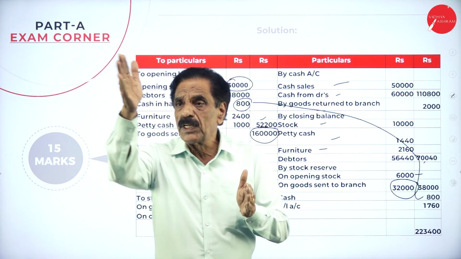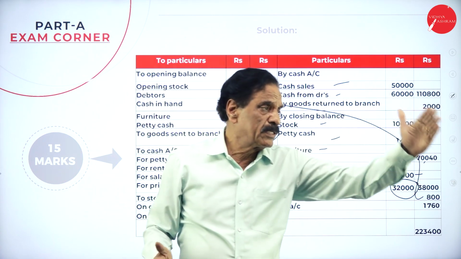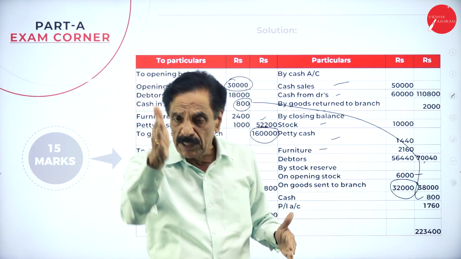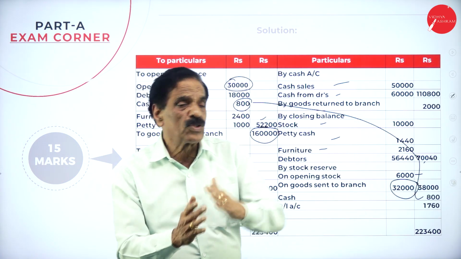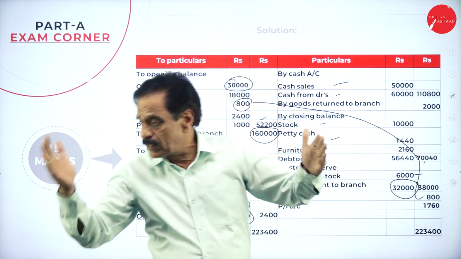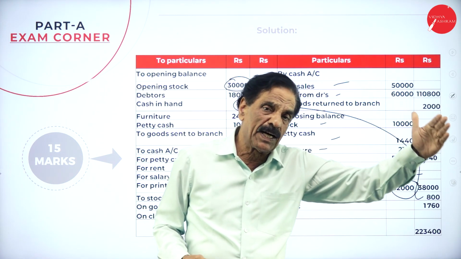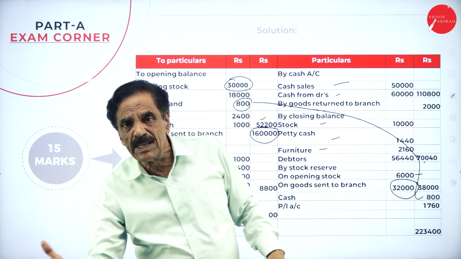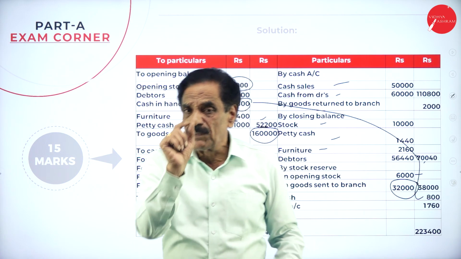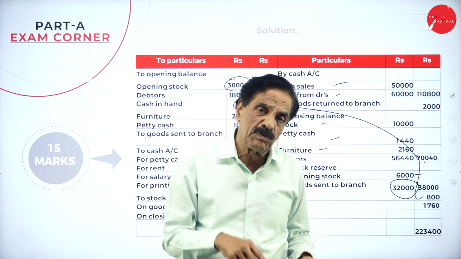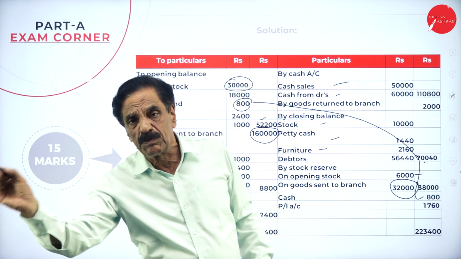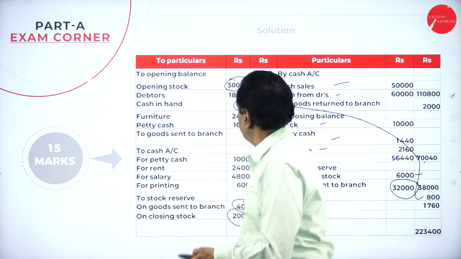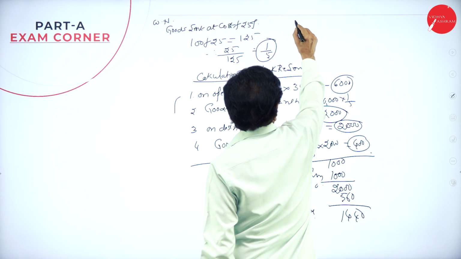Opening stock is on the debit side, stock reserve on the credit side. Goods sent to branch on the debit side, stock reserve on the credit side. Closing stock on the credit side, stock reserve on the debit side. Goods returned by the branch on the credit side, stock reserve on the debit side. So with 1/5, if the cost is 100, profit is 25. 125 is the selling price. For 125, profit is 25. This is cost 100.